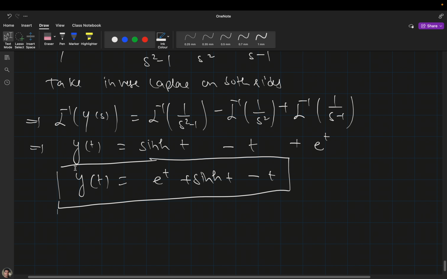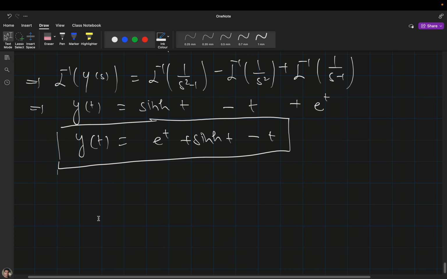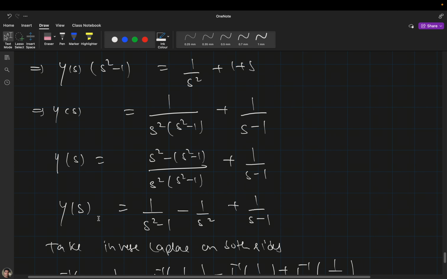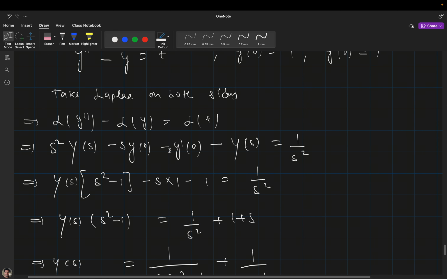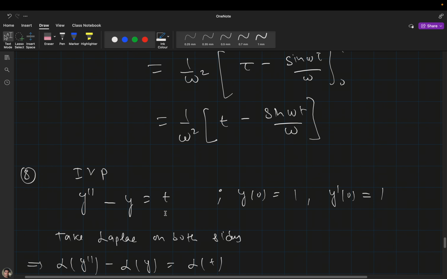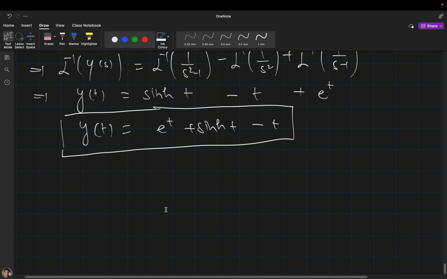The biggest advantage of using Laplace transformation to solve the differential equation is when the non-homogeneous part of the differential equation is a unit function. Suppose you have a unit function on the right hand side. From the popular methods we used previously, we cannot solve that. So here we have to take advantage of Laplace transformation to solve the unit function kind of differential equation. That is the biggest advantage of the Laplace transformation.